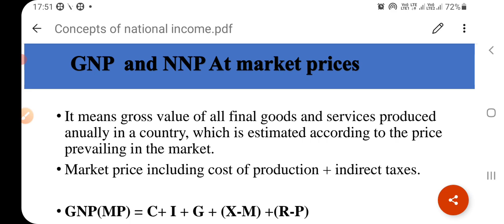Therefore, it is gross national product at market prices. Market price includes cost of production plus indirect taxes. When that good becomes final, the value of indirect taxes is added in the value of the product. Therefore, the market price is higher than the factor cost.